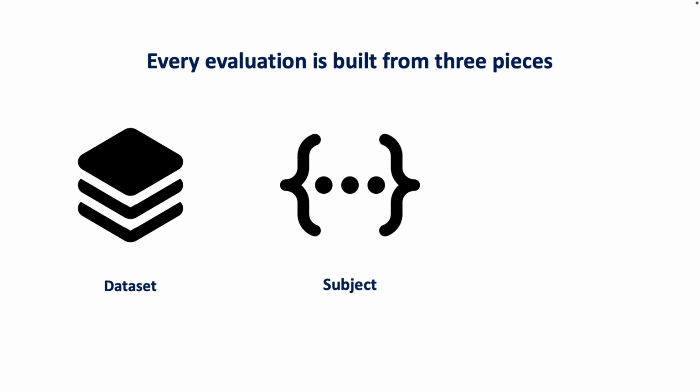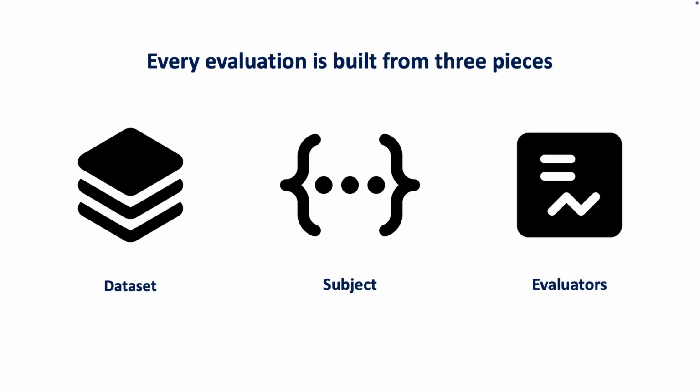Second, the subject. This is your feature, the thing under test. It takes one input from the dataset and produces the output we're going to judge. In our demo, that's a trip planner. A travel brief goes in, a structured itinerary comes out. Third, the evaluator. These are the rules that grade the output, and they are of 2 kinds. Some are pass or fail: did the model respect this constraint? Yes or no? Others return what we call a score.